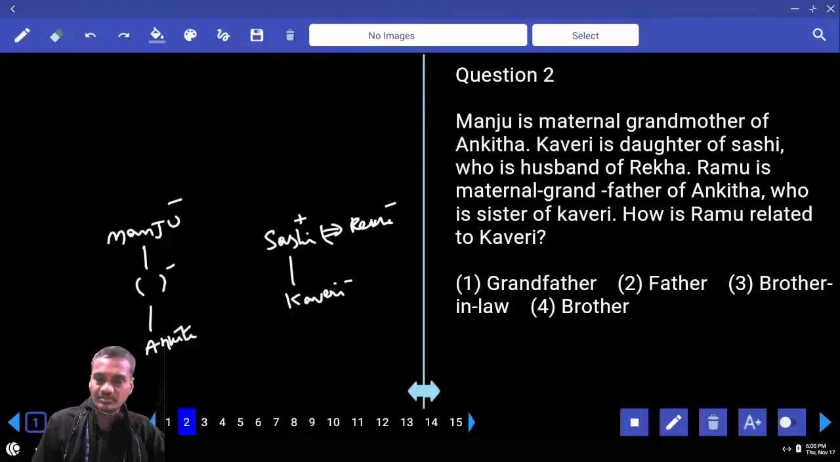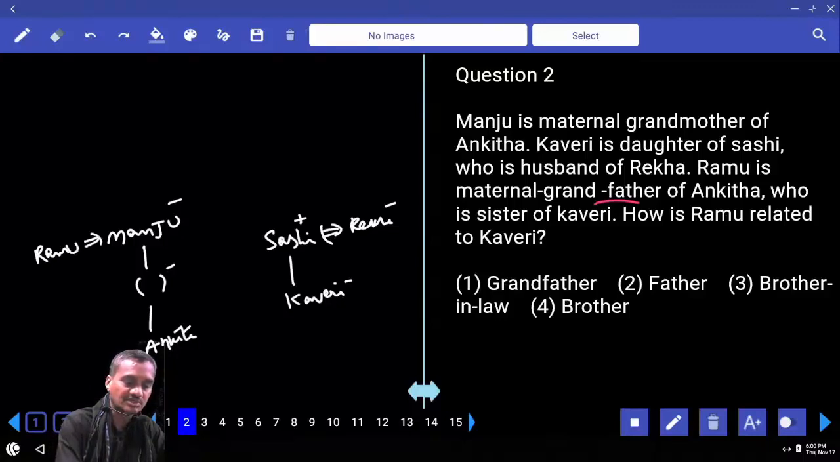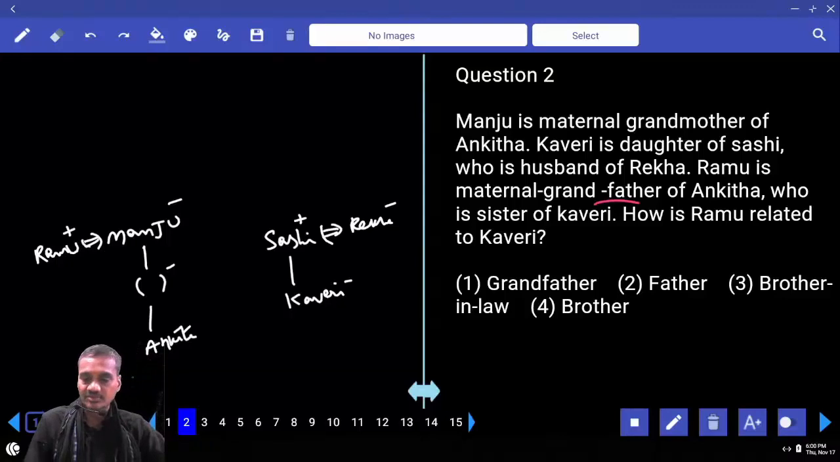And Ram is the maternal grandfather of Ankita. Maternal grandfather means Ankita's mother's father. Mother's father, who is that person? Ramu. That means this Ramu and Manju must be married to each other, or not? Yes. And Ramu is the maternal grandfather of Ankita, who is the sister of Kaveri.